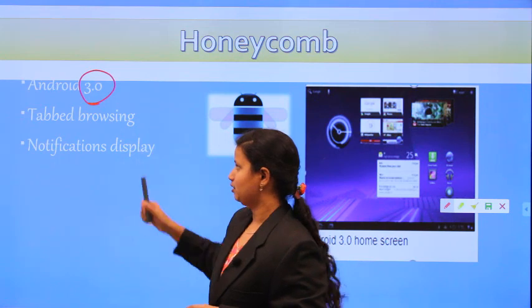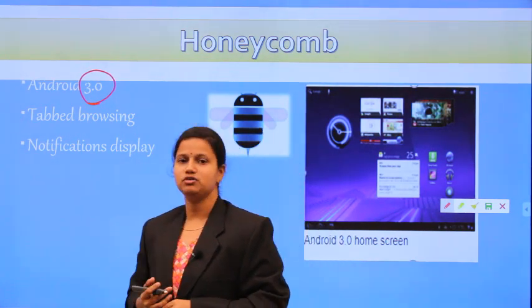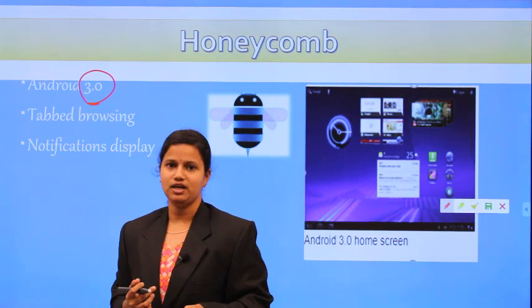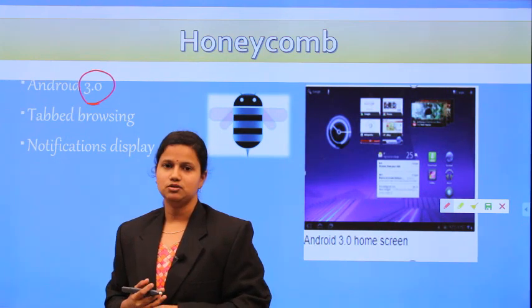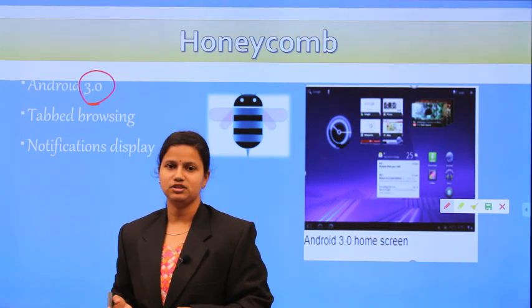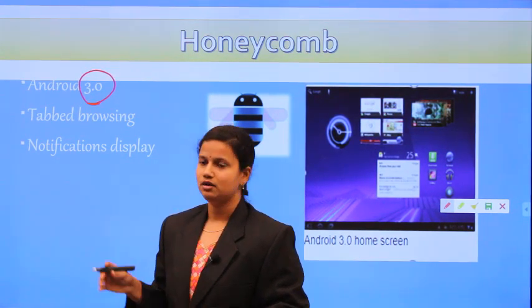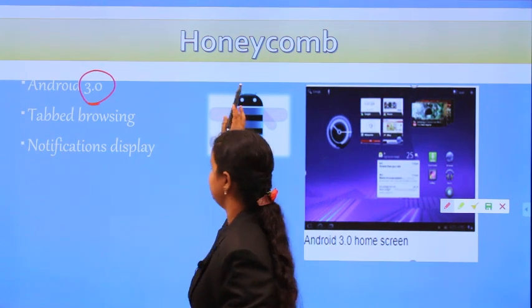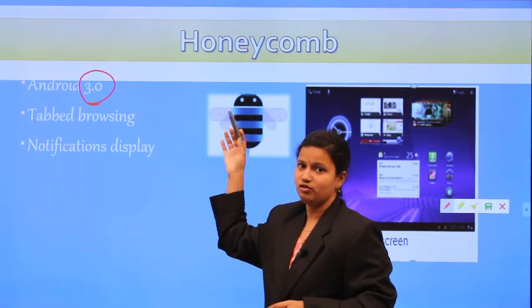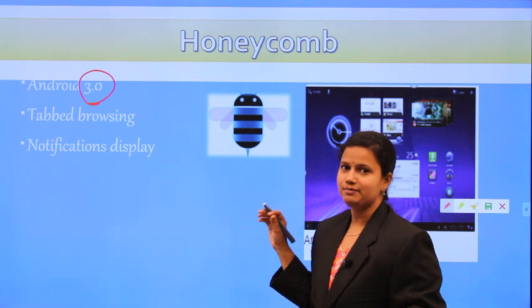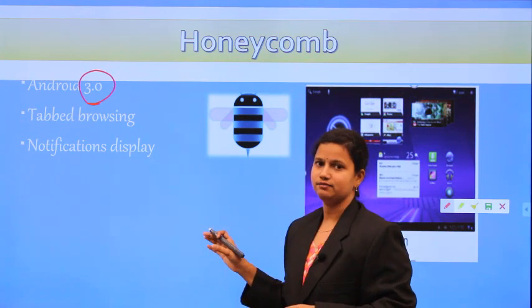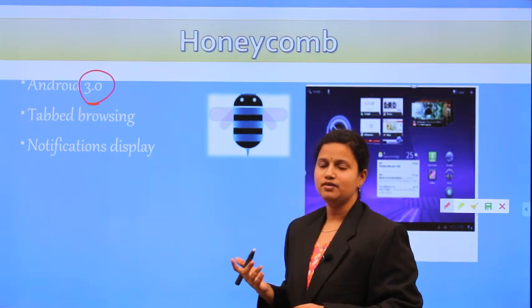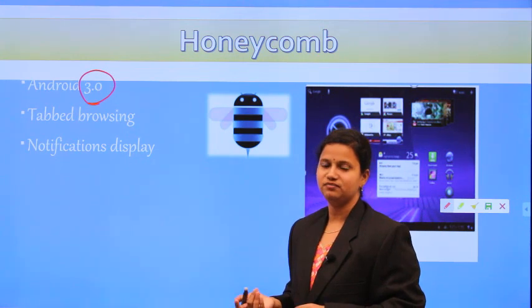What is this tabbed browsing? When you see a browser application, it has only one browser, so there is no browsing the internet from other tabs. But in the Honeycomb version, different tabs are available to browse the internet. From one application, we can access the internet with multiple tabs.